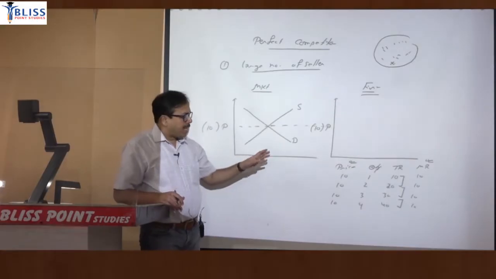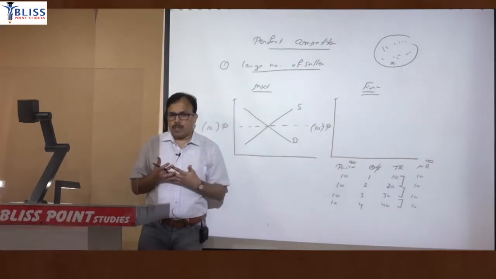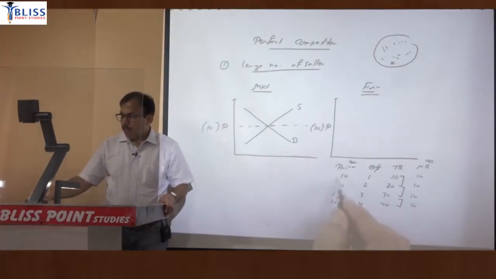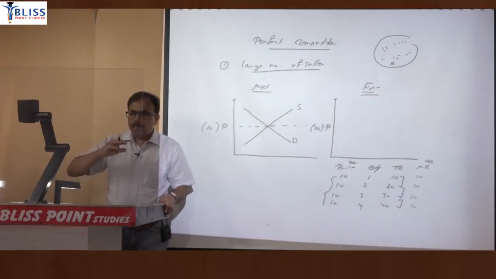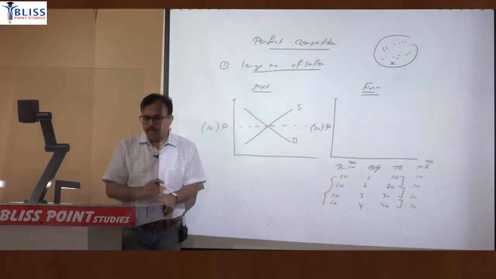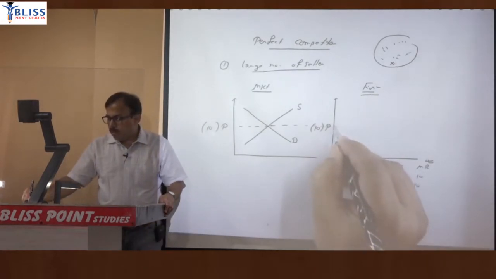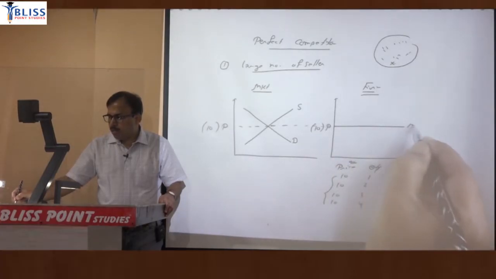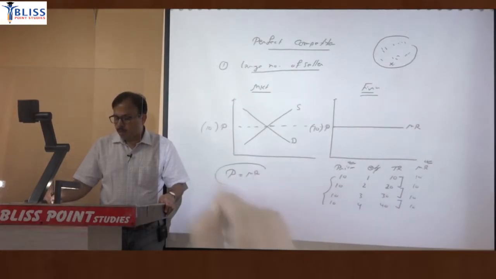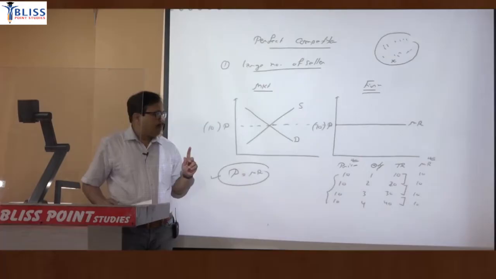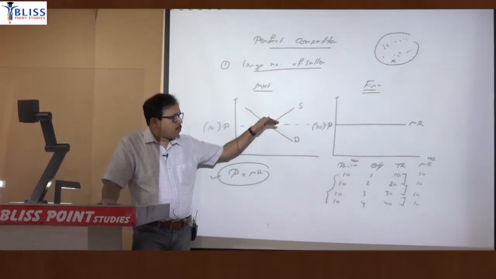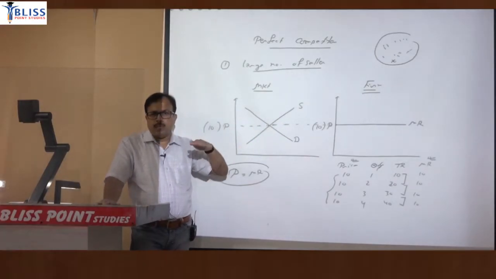Under perfect competition, price and marginal revenue are equal because price is fixed. So when price is fixed by the market forces, then every time you sell one extra unit, the addition to revenue will be equal to the price. Whatever the price, that price will also be equal to marginal revenue. So price is equal to marginal revenue, just remember that point. Under perfect competition, price is equal to marginal revenue. So for a single firm, when you draw the line, it will be horizontal, so price will remain the same.